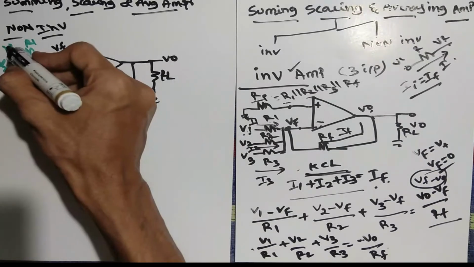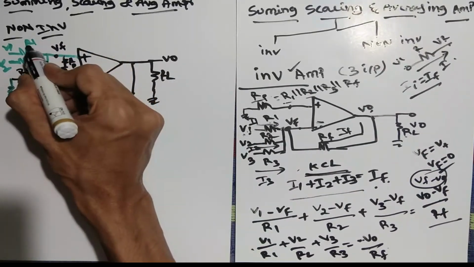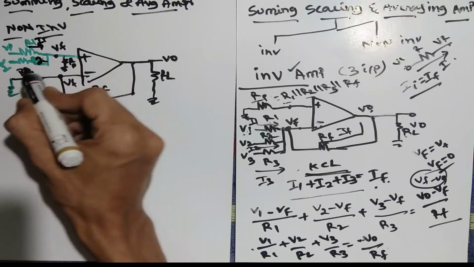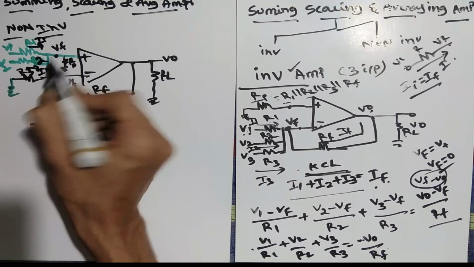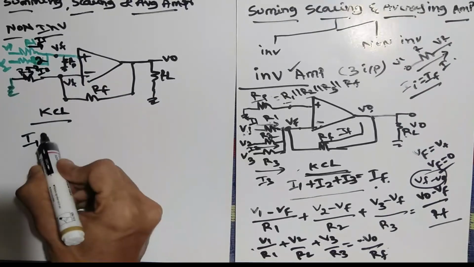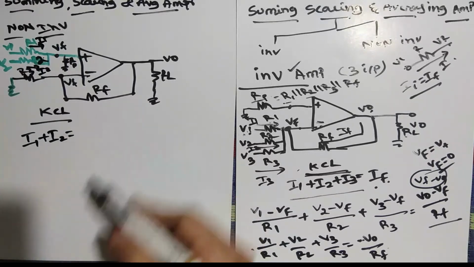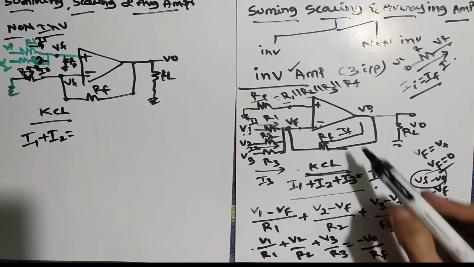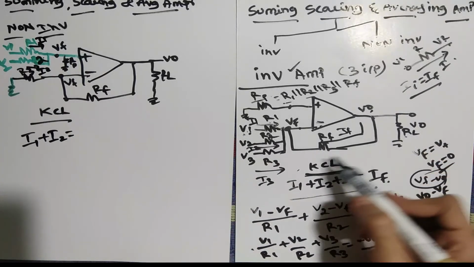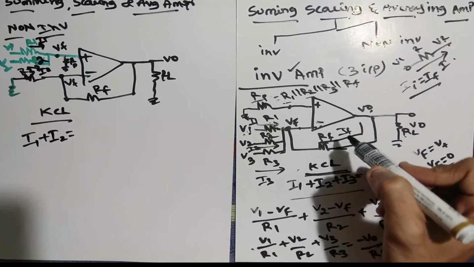KCL, same here. V1, V2. We have two currents: one is I1 and the other is I2. So it is nothing but I1 plus I2. The thing is, in the inverting amplifier we took it equal to IF because it is connected to the feedback and we have IF current.